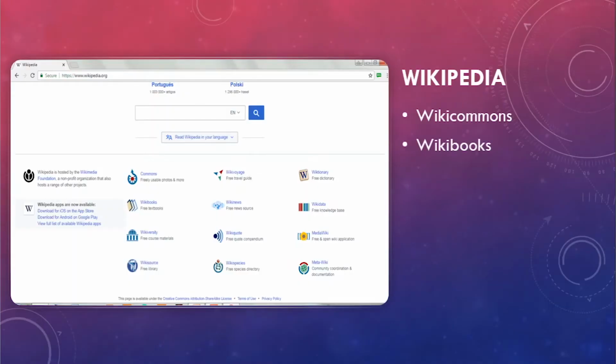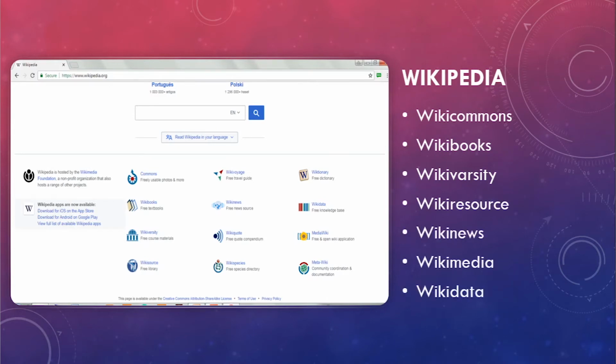As you can see on the Wikipedia website itself, it consists of Wikicommons, Wikibooks, Wikiversity, Wikisource, Wikinews, Wikimedia, Wikidata, like that.